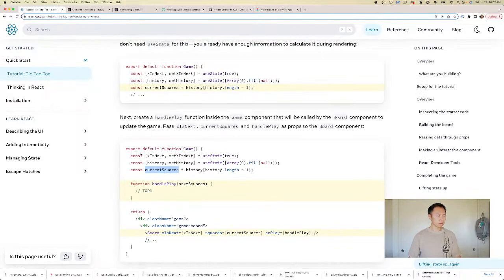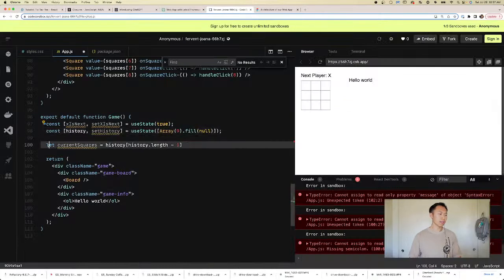See if we're right. Okay, so current squares never changes because I guess we're making it immutable every time. So let's make this into a const. Okay, so this is current squares. Now, what do we need to do?